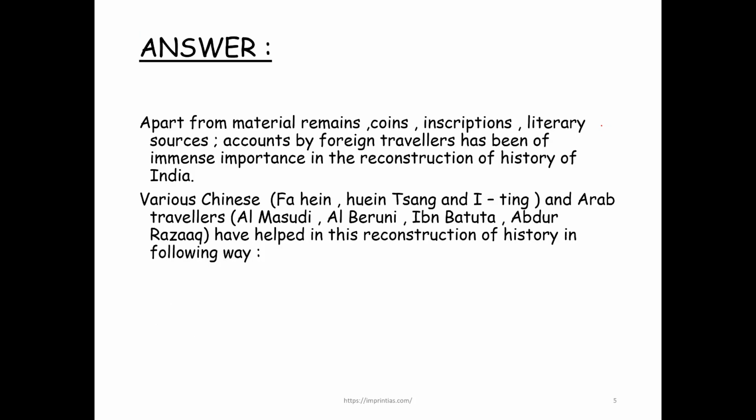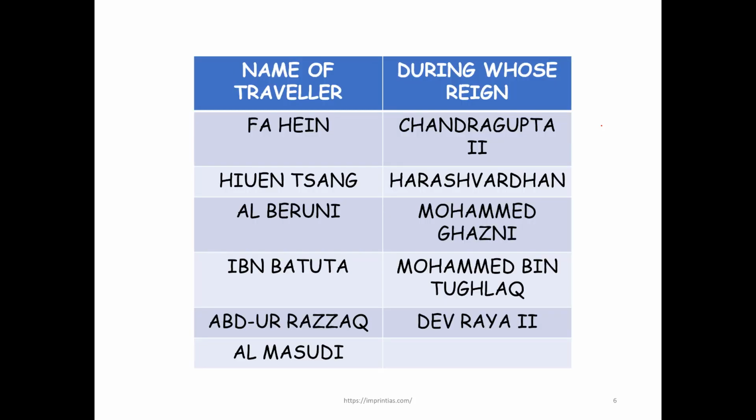When we start the answer, you can talk about how, apart from material remains, coins, inscriptions and literary sources, accounts by foreign travelers have been a source of immense importance for the reconstruction of Indian history. There have been various travelers, and even before that Megasthenes and others, and a certain portion of Indian history is definitely reconstructed from those.